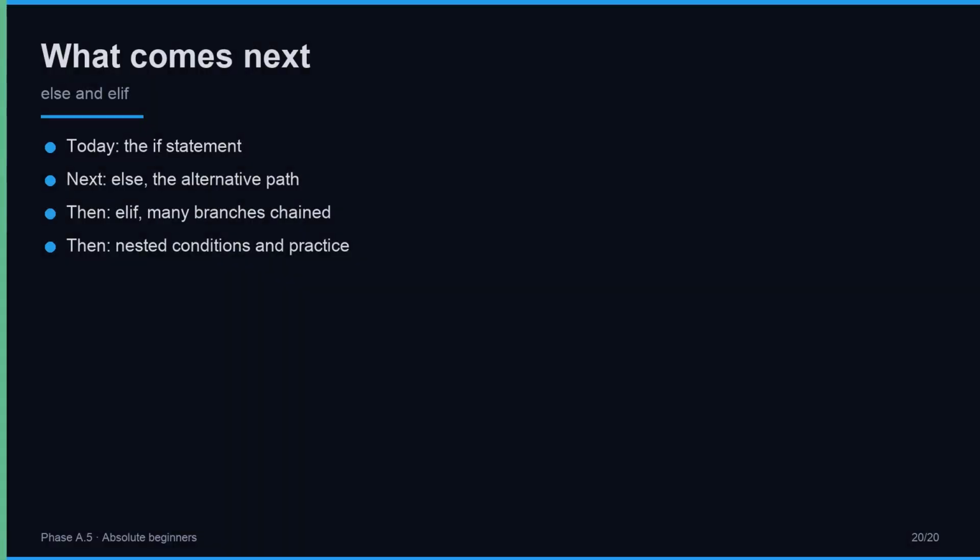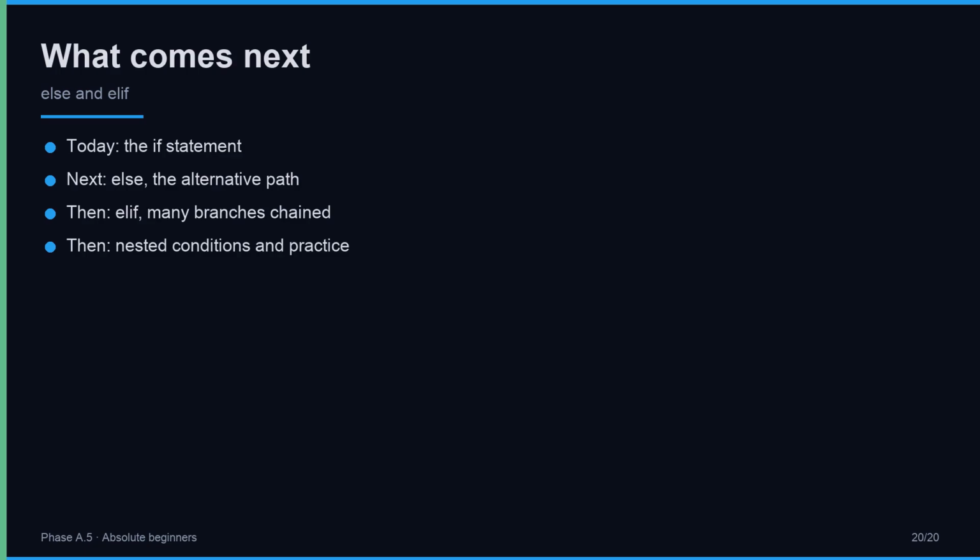Today you learned if, the foundation of branching. But if alone only handles one case, do this when the condition is true. What about when it is false? That is what else is for, the alternative path. And what if you have more than two cases? That is what elif is for, chaining many branches together. Those come in the next lessons.